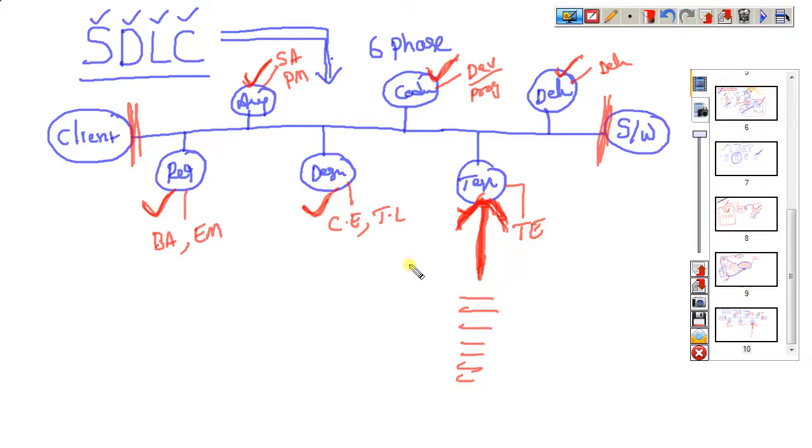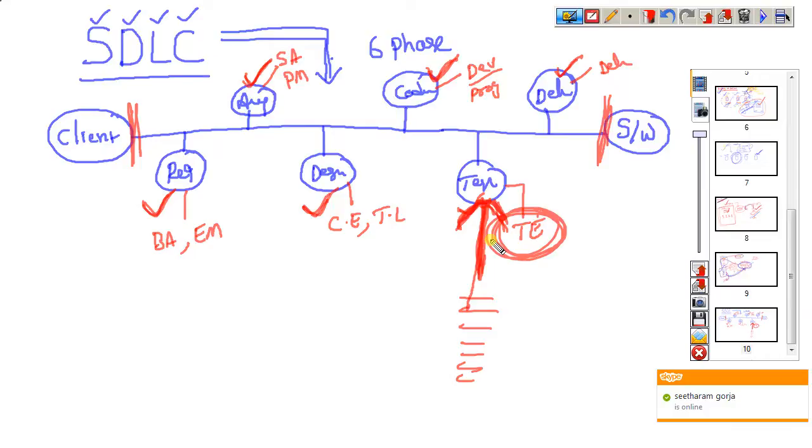All the roles will be doing their work, and finally what the testing role is doing, we can discuss in a very detailed manner, and we can start a discussion. So this is where we'll start the software development life cycle.